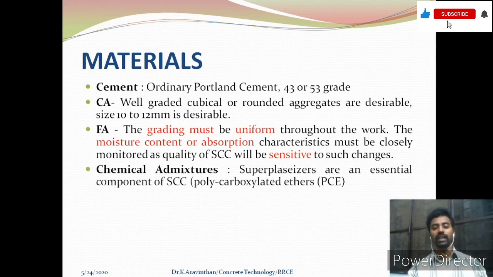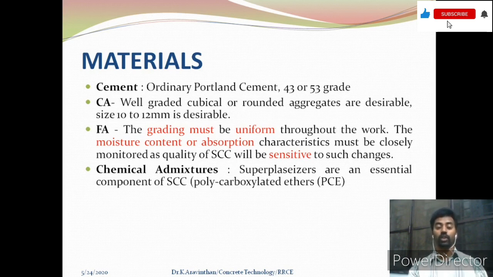Next thing is, regarding chemical admixture, the superplasticizer is essential. Without superplasticizer or a chemical admixture, it is generally not possible to make an SCC. Here, polycarboxylate ethers, that is PCE agents, are used to achieve the viscosity for the concrete.